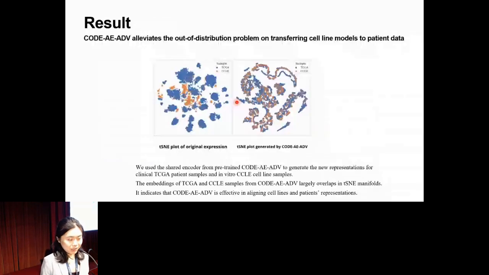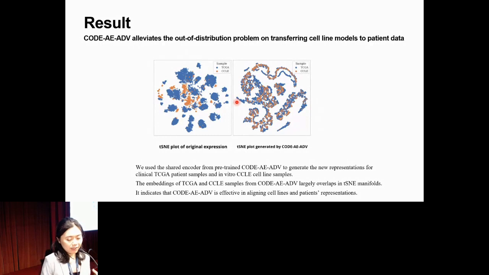So here's the result, which is the exciting part, and this is a very straightforward result. You see this t-SNE plot. The left one is the original plot. The next one is the plot which uses the embeddings from the shared encoder to generate new samples on both domains, TCGA, which is patients, and CCLE, which is cell lines.